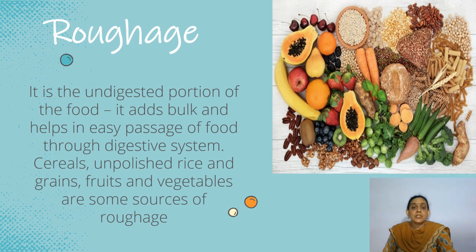Cereals, unpolished rice and grains, fruits and vegetables are some sources of roughage. Basically, fruits and vegetables, whatever we are having, are all very much rich in fibers. And also the cereals, those cereals you eat in the morning also. Plus cereals are also like wheat, rice, ragi, pulses, all these things, all the grains, right? And they are the important sources of fiber.